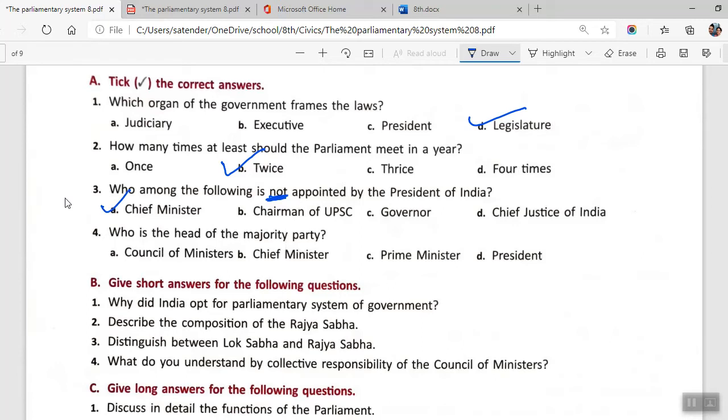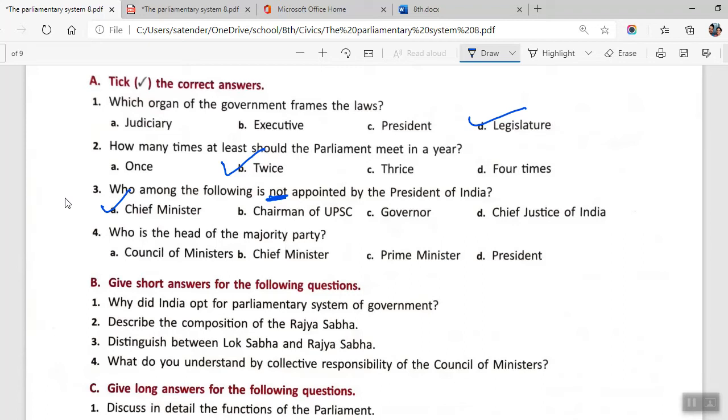Elected means all the voters of that particular state who are above the age of 18 years and have the voter ID card, they will be voting for the post of Chief Minister. So he is not appointed, he is elected.